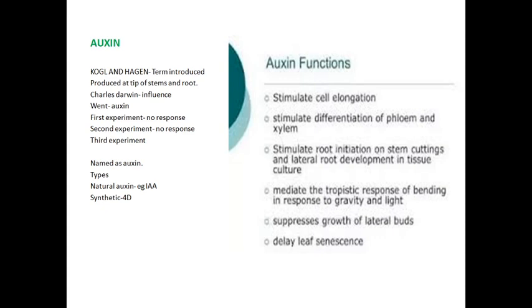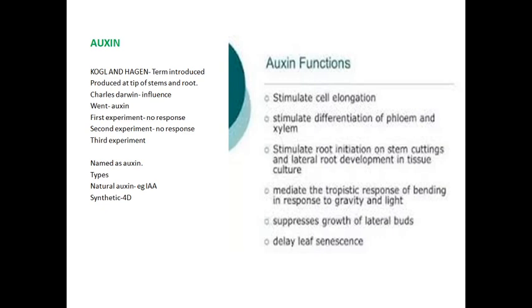What are called the apical bud and the lateral bud? If you take the jasmine plant, at the top of the plant the end bud is present, a flower is present, and that is called the apical bud. If a bud is present on the lateral side, that is called a lateral bud. So auxin promotes only the apical bud and suppresses, meaning does not support, the lateral bud. That is why it is called apical dominance. Apical dominance means it supports or allows the growth of the bud at the top of the plant.